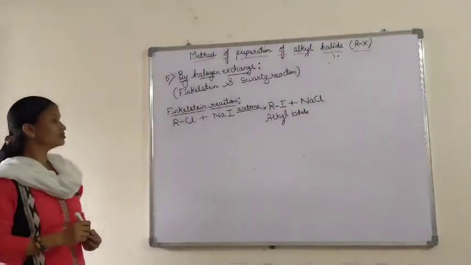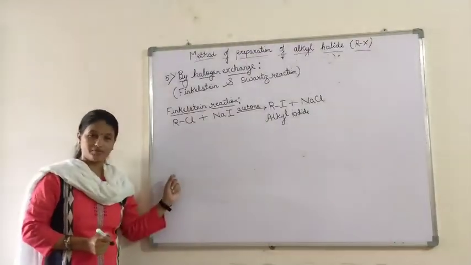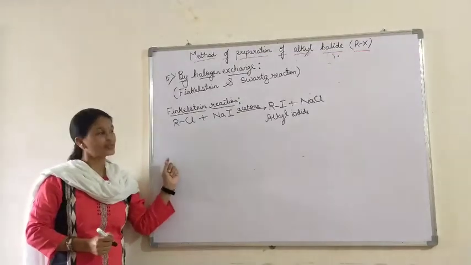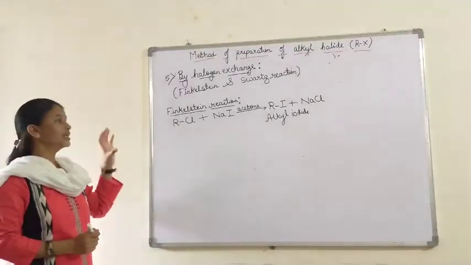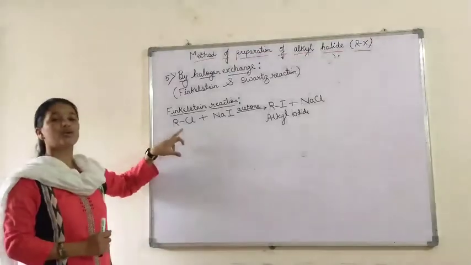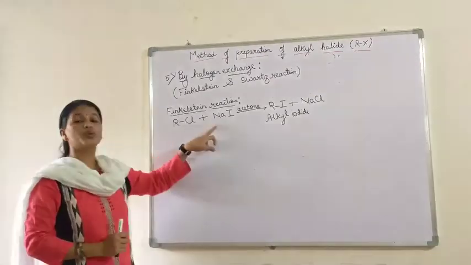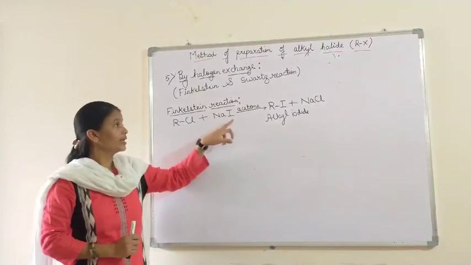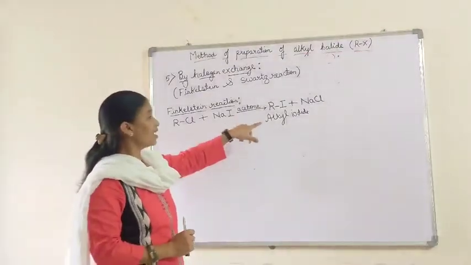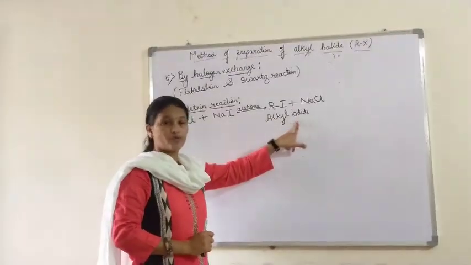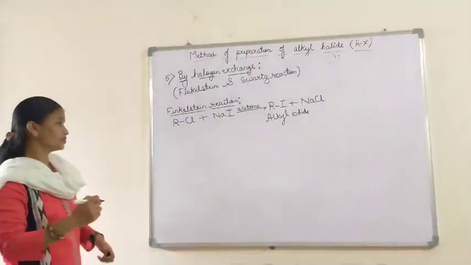In the board exam, questions such as state the Finkelstein reaction or write a note on the Finkelstein reaction will be asked. That's why you have to give the description. When alkyl chloride or alkyl bromide is treated with sodium iodide in presence of acetone or methanol, then alkyl iodide is formed. Such a reaction is called the Finkelstein reaction.